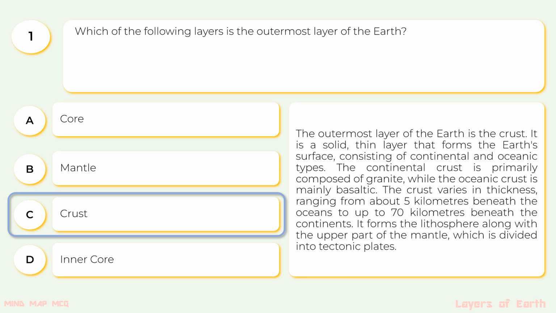It is a solid, thin layer that forms the Earth's surface, consisting of continental and oceanic types. The continental crust is primarily composed of granite, while the oceanic crust is mainly basaltic. The crust varies in thickness, ranging from about 5 km beneath the oceans to up to 70 km beneath the continents. It forms the lithosphere along with the upper part of the mantle, which is divided into tectonic plates.